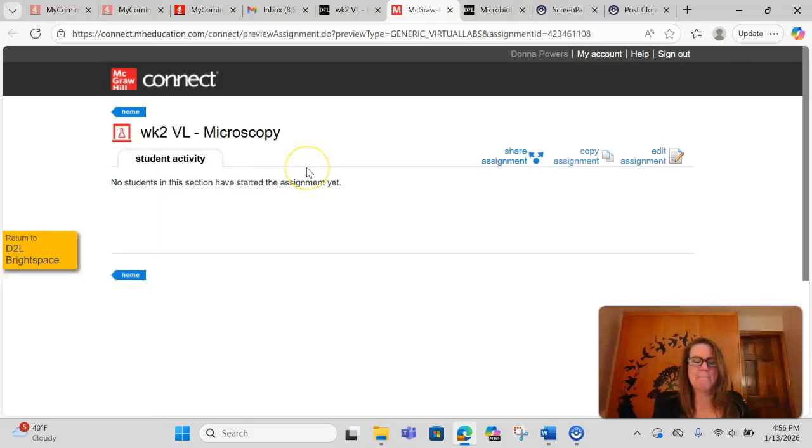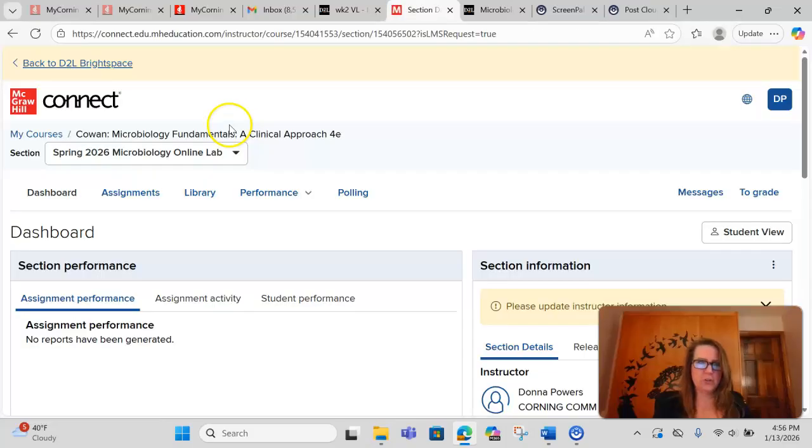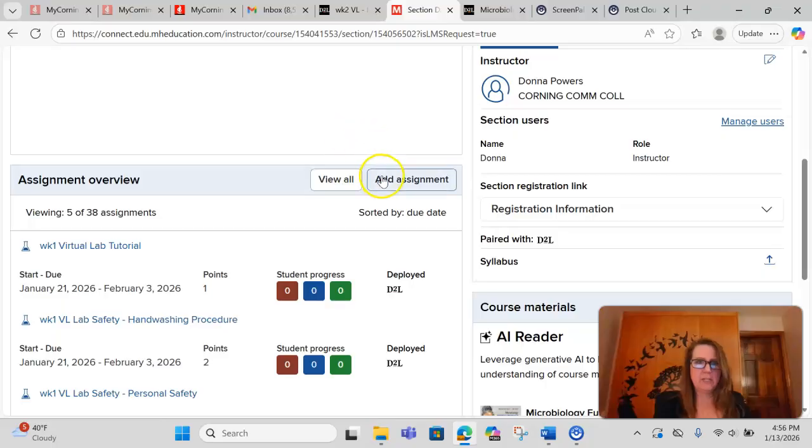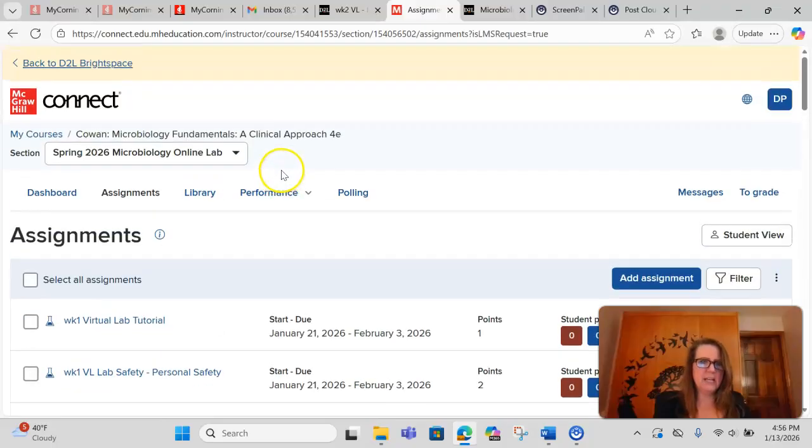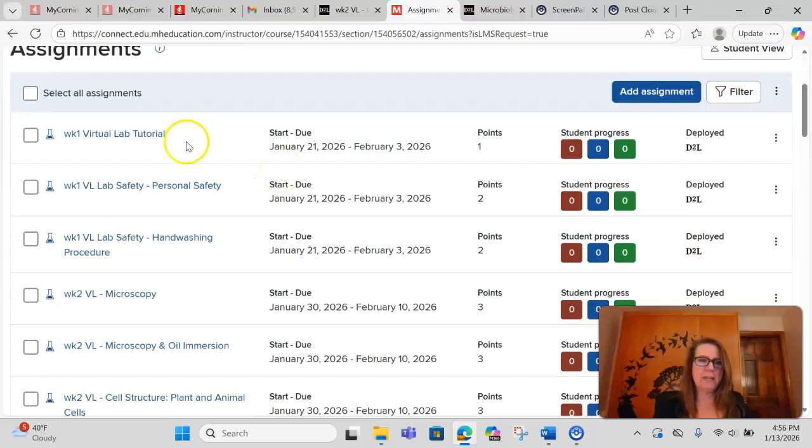So McGraw-Hill has this platform called Connect. So this is going to look a little bit different when you log in. So I'll just show you kind of what it looks like. I go down here, I view all my assignments, and I have painstakingly made sure that these labs are in the same order as they are on the syllabus. So as you complete one of the labs, check it off.